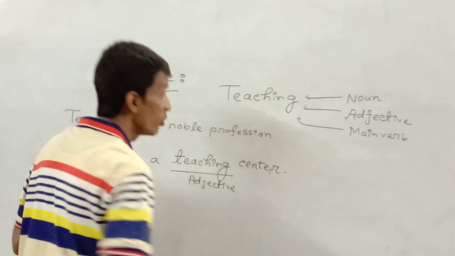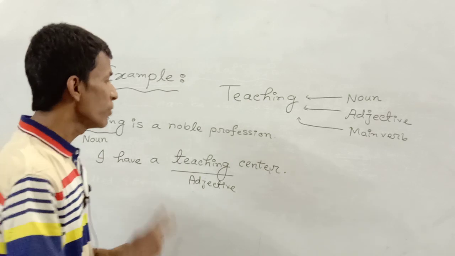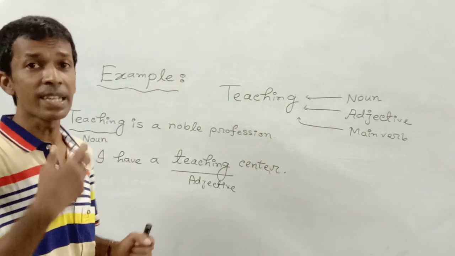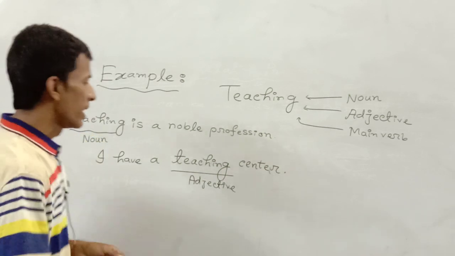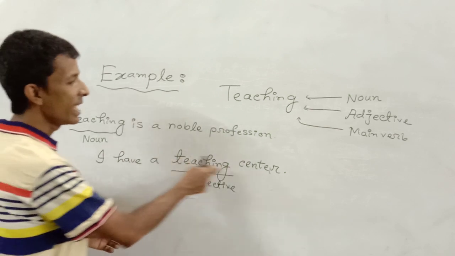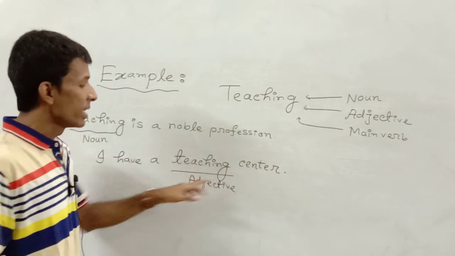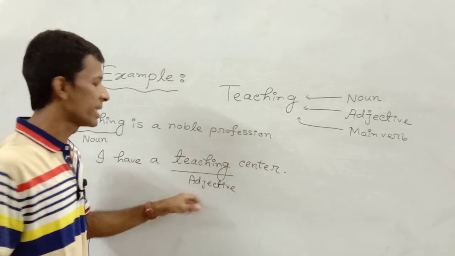Now let me explain the reason. In my previous class I had told you that if two nouns are placed side by side, then the first noun is automatically transferred into an adjective. This is the rule of parts of speech. Now look at this second example, teaching and center. Both of these words are nouns. As a result, the first noun is automatically transferred into an adjective.